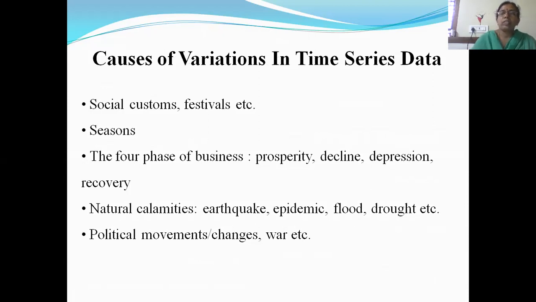So the causes of variations in time series data can be anything. It can be due to the festivals, due to the social customs, it may be due to seasons, it may be due to natural calamities like floods, earthquakes, or the pandemic as we are facing now, or it may be a drought, or it may be due to wars, it may be due to political changes, it may be due to the 4 phases of businesses. So there are different causes of variations in time series data. And as per the cause of variations, you have different components that we'll be discussing later.